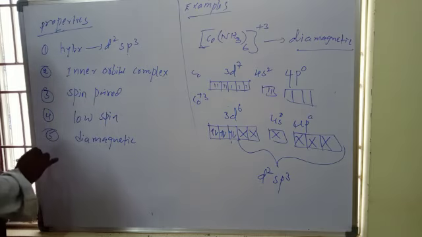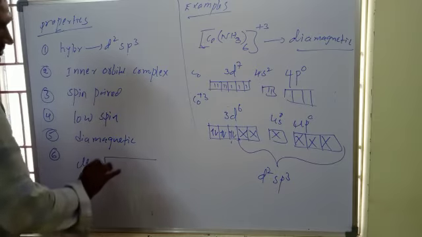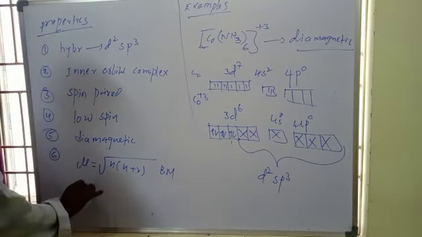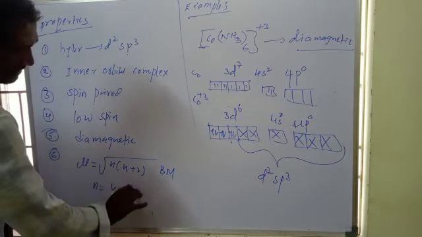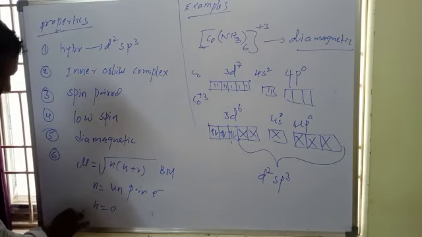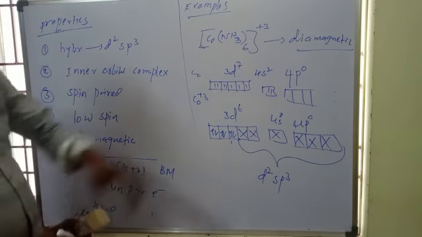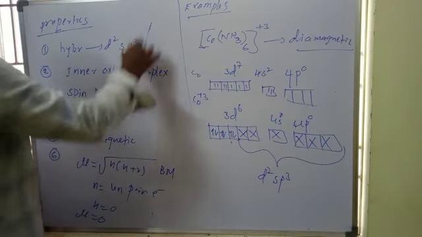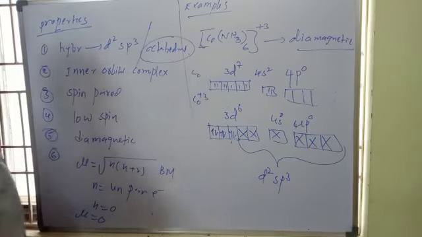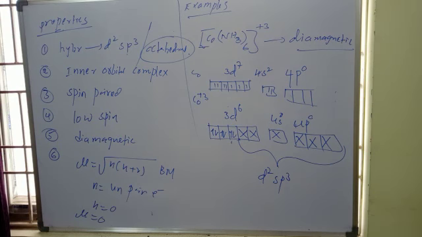Next, the magnetic moment: mu equals the square root of n(n+2) BM, Bohr magnetons, where n is the number of unpaired electrons. Here n equals 0, so mu is also 0. These are the characteristics. Also, the coordination number is 6 and the shape is octahedral geometry. Mind it, octahedral geometry. So this is how to find hybridization.